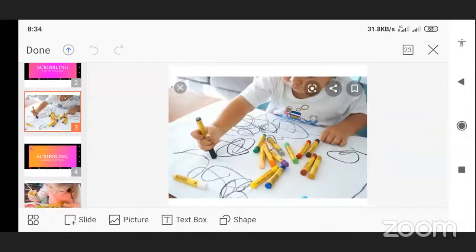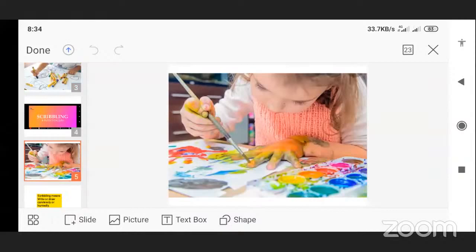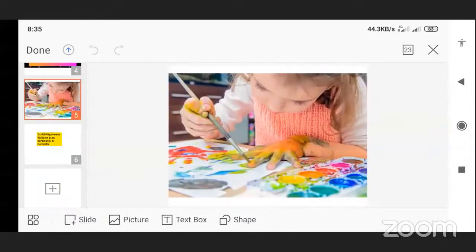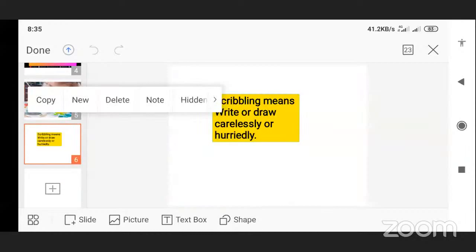Now, scribbling with colors. Students, scribbling means to draw or write something very carelessly or in a hurry. In the initial stage, that is in the pre-primary class, you have to practice scribbling for writing. Scribbling means to write or draw something carelessly or hurriedly. Hurriedly means in a hurry. Now 1.1 is scribbling. Understood what is meant by scribbling?